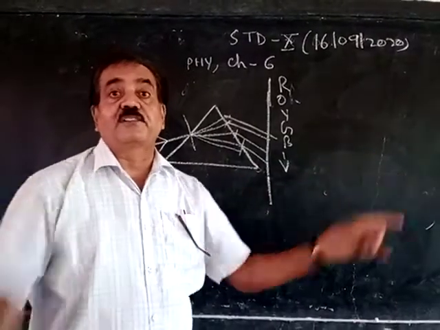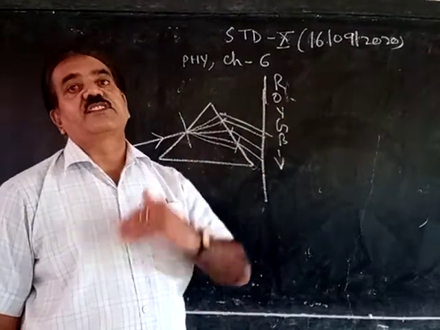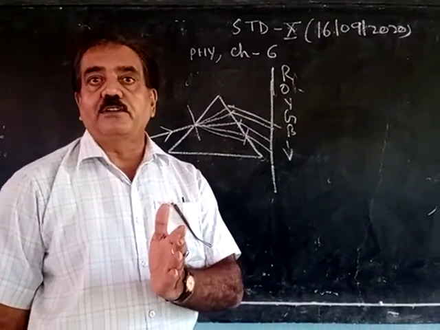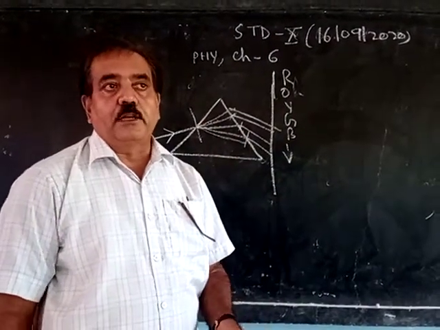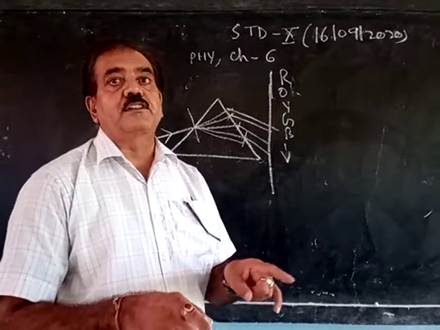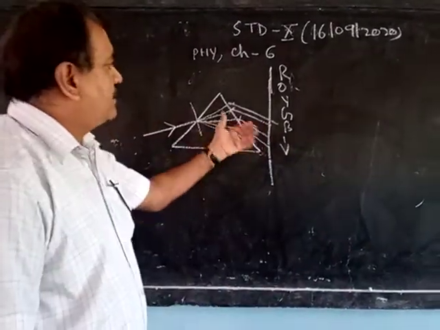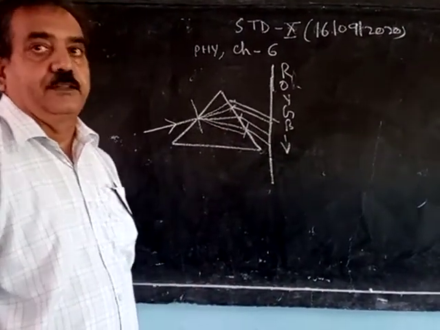White light disperses into different colors because in air all the colors have the same speed, that is 3 into 10 to the power 8 meter per second in air or vacuum. But in other media the different colors have different speed or wavelength. Because of the different speed and wavelength, they deviate in different paths.